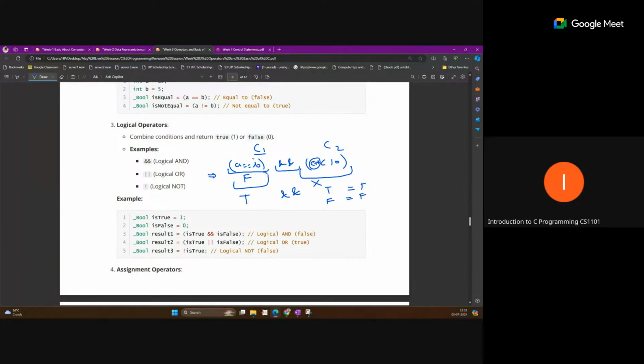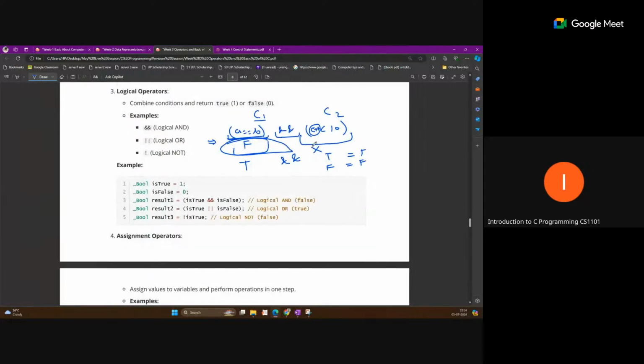So if the first condition is false, the overall output will be false without checking the second condition. If the first condition is true, then the compiler will check the second condition. If the second condition is true, the overall output will be true; if the second condition is false, the output will be false. Just remember this point: if the first condition is false, the second condition will be ignored completely. No operation will be performed in the second condition. The checking operation, any increment operation, or assign operation will not be performed. It will be completely ignored. So this is for the AND condition.